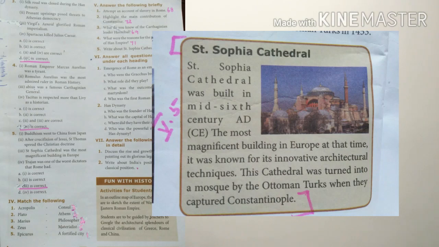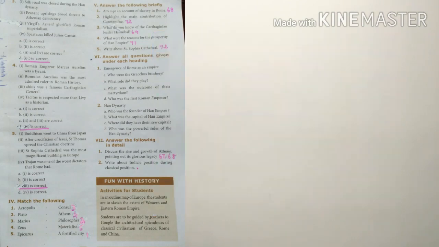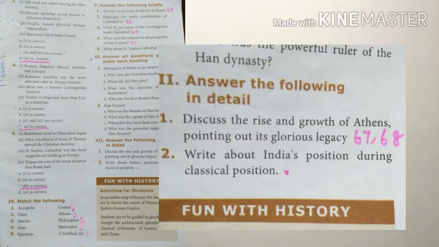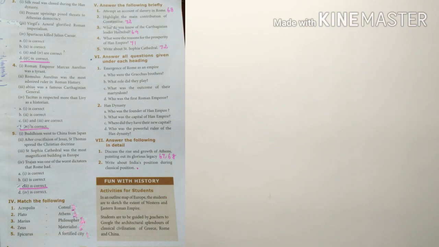And Roman number 6, how to see later, and now come to Roman number 7. First question, that is page number 67, 68. Second question we will see later. Now page number 67, take.